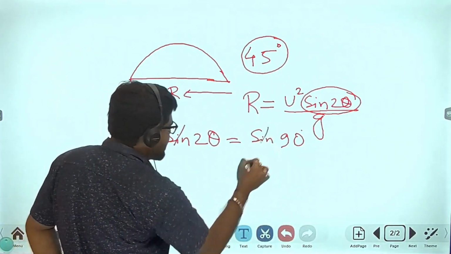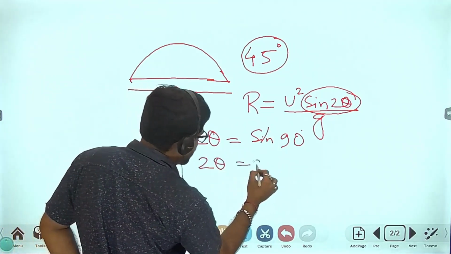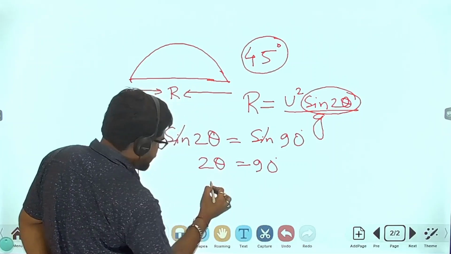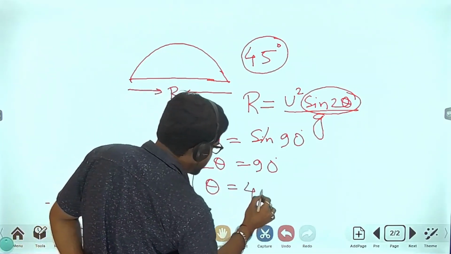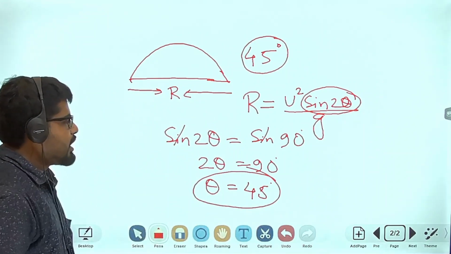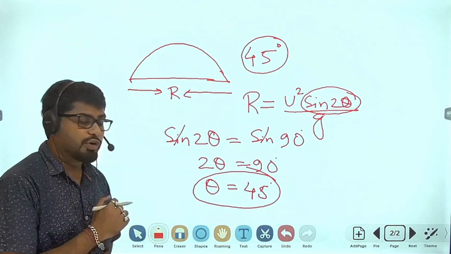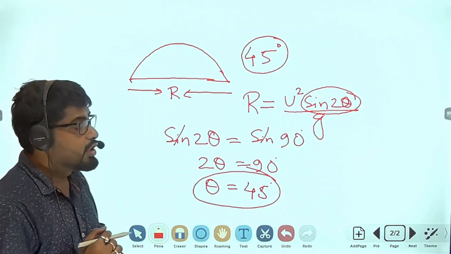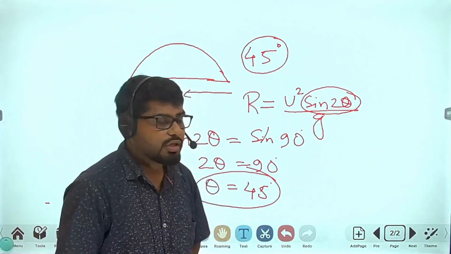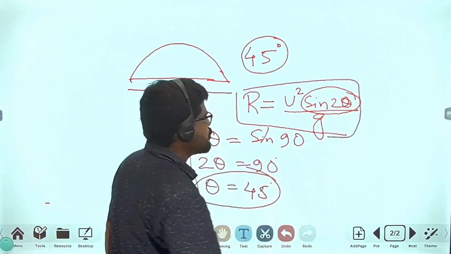So 2 theta equals 90 degrees and theta equals 45 degrees. When we project an object at a 45-degree angle, the object reaches the maximum horizontal range. The formula of horizontal range is u square sine 2 theta by g.